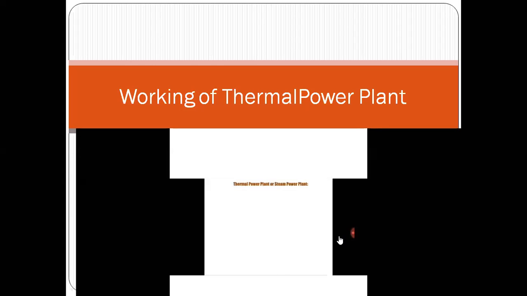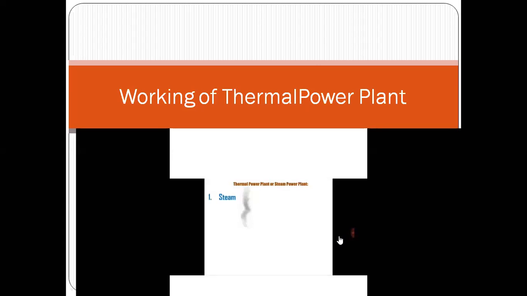So what exactly happens? Whenever we want to generate electrical power, we require a machine, and that machine is called a generator or alternator. A generator or alternator is a machine which converts mechanical energy into electrical energy. Mechanical energy is required to rotate the turbine, so for rotation we require mechanical energy. Steam can be used as mechanical energy if we convert it into high pressure steam, and that high pressure steam can be used to rotate the turbine.